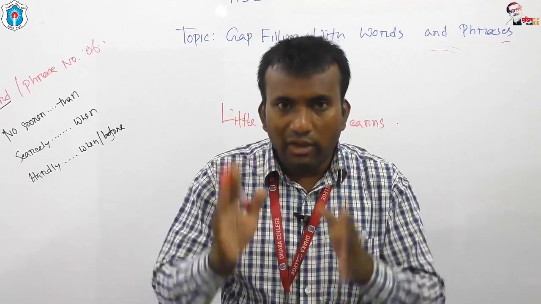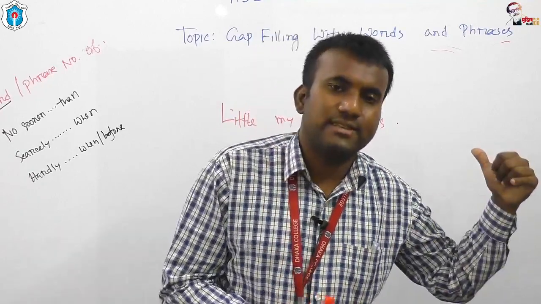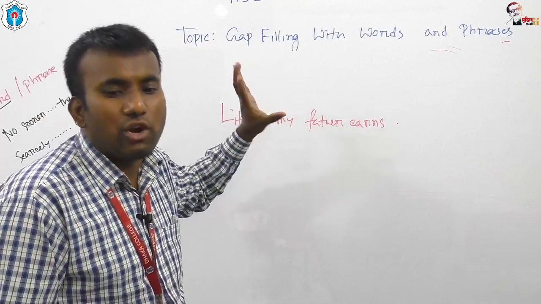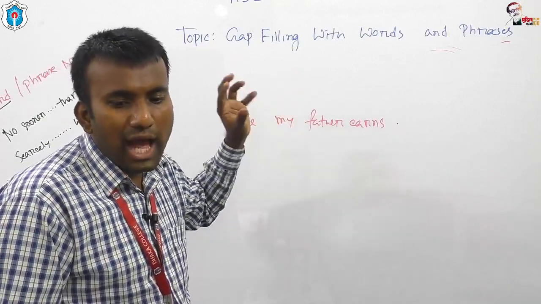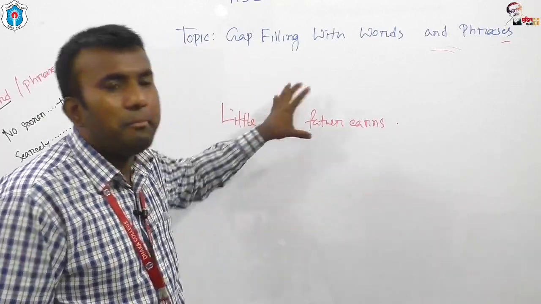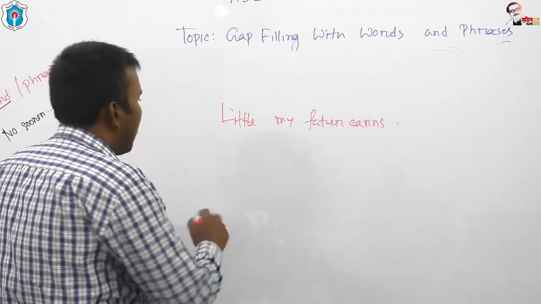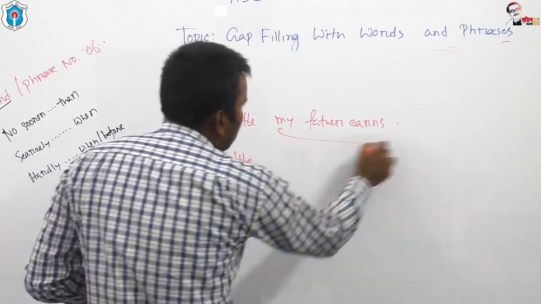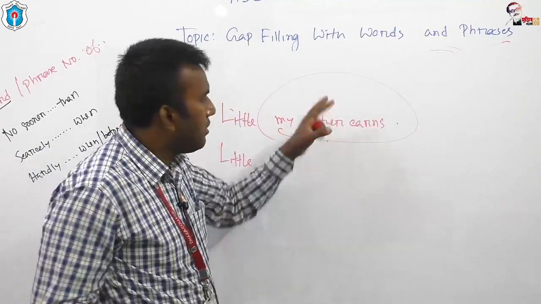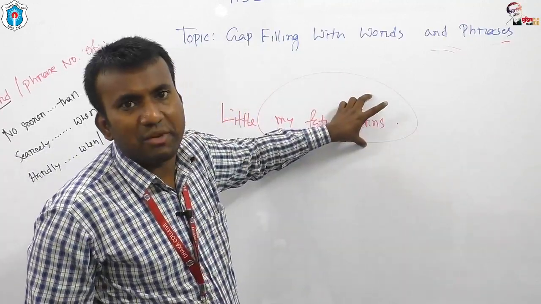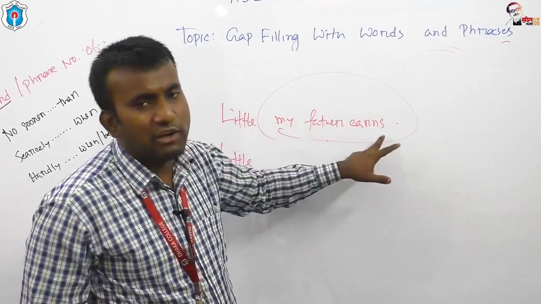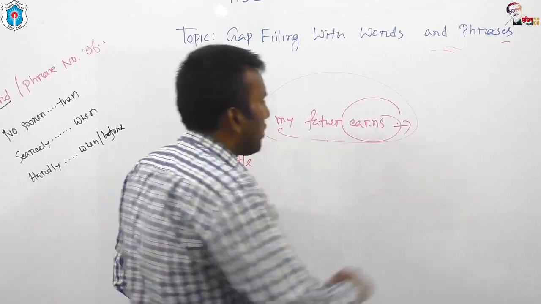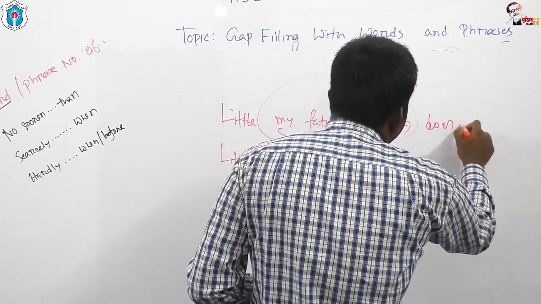Okay, and I'd like to clarify it with this example. This is a wrong sentence. Now I'd like to make it correct. Why? How? Little. From here, look for an auxiliary verb. In this sentence, you will get an auxiliary verb, and the auxiliary verb is does.